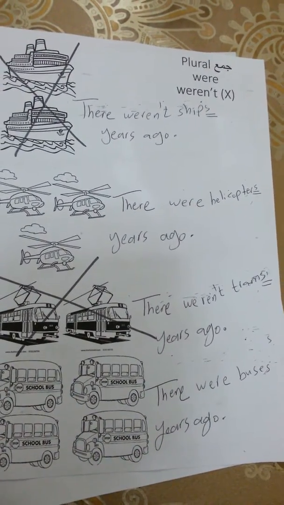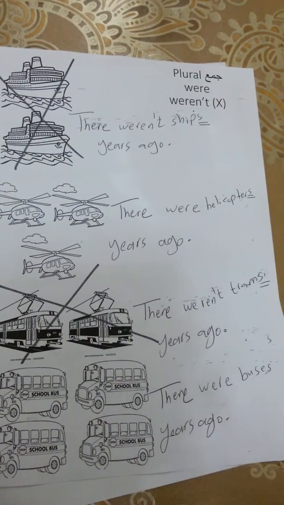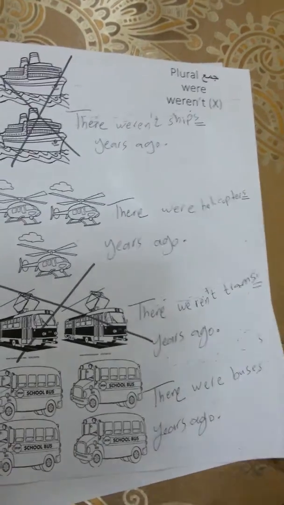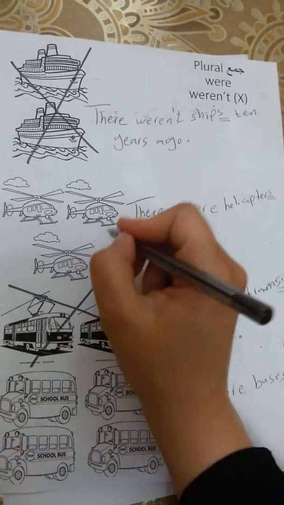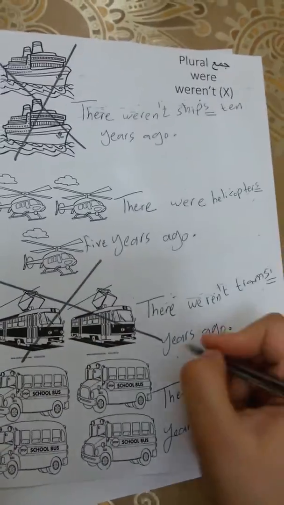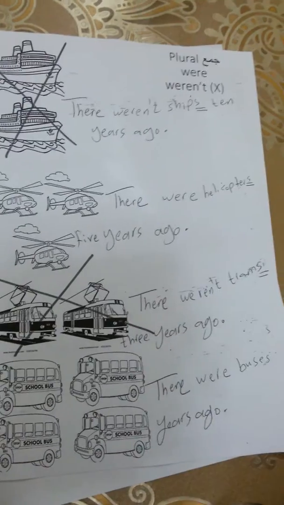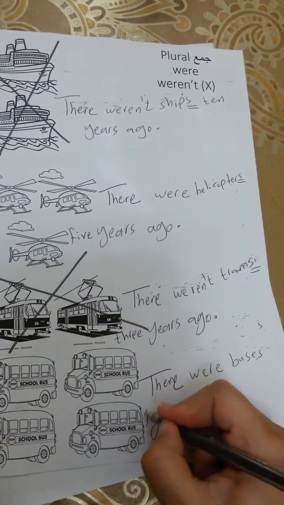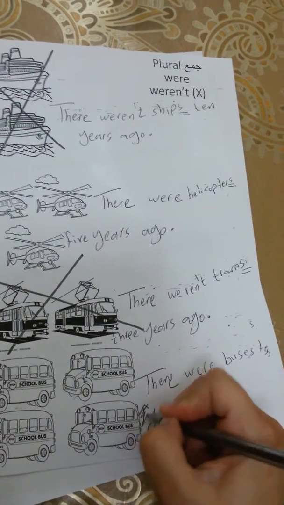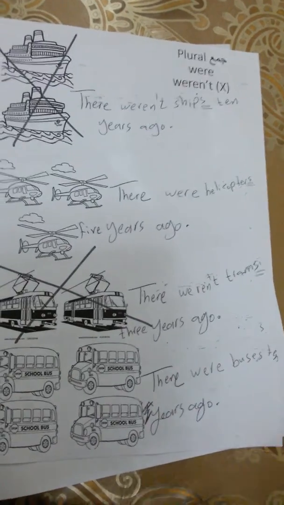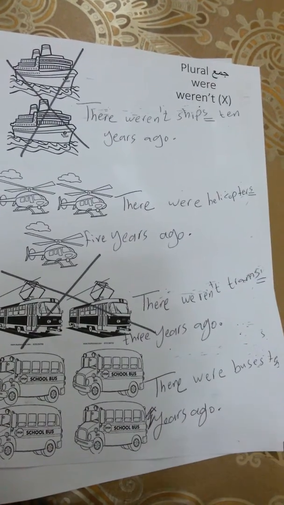Okay. The last thing you're going to write, any number you want. You want 10, 5, 20, 50, 100, whatever you want. So there weren't ships 10 years ago. There were helicopters, for example, 5 years ago. There weren't trams, for example, 3 years ago. There were buses, for example, or let's write here, 10 years ago. Okay, so this is how you write sentences using were and weren't for the plural.